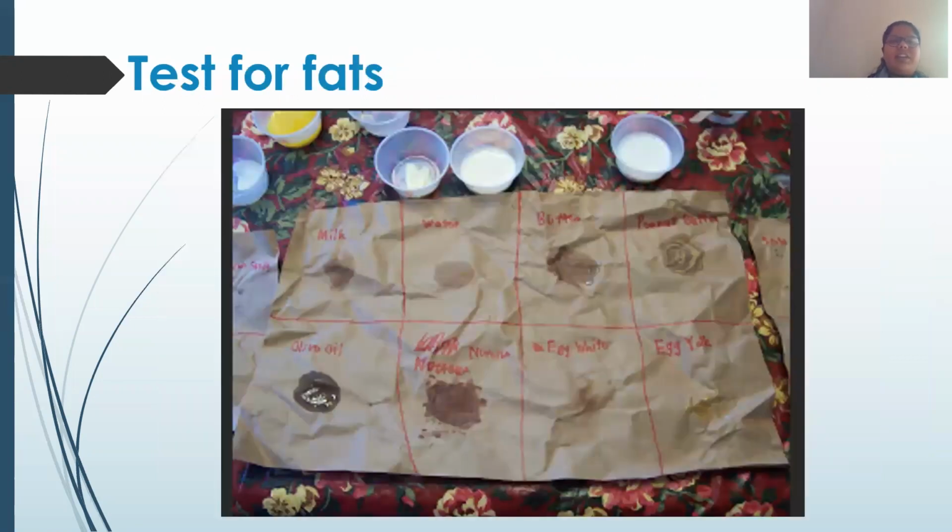Next, we studied the test for fats. We all know that fats and oils are both the same, but fats are solid in state at room temperature. When we take any food item which contains fat, it will leave the paper translucent. It will leave some marks on the paper, proving that the food item contains fats.